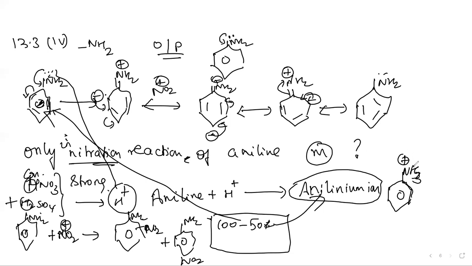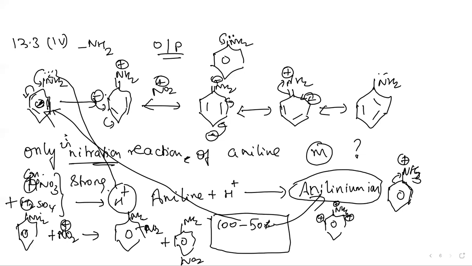And this anilinium ion is an electron withdrawing group. Why electron withdrawing group? It does not have any lone pair on nitrogen. It has a positive charge rather. So it starts pulling electrons from the ring. Instead of releasing electrons, it withdraws electrons, and the withdrawal is more powerful from the ortho and para positions. So in anilinium ion, the ortho positions are positively charged.